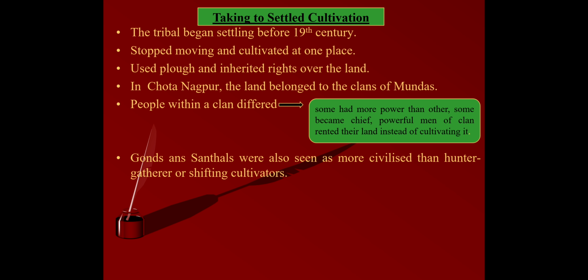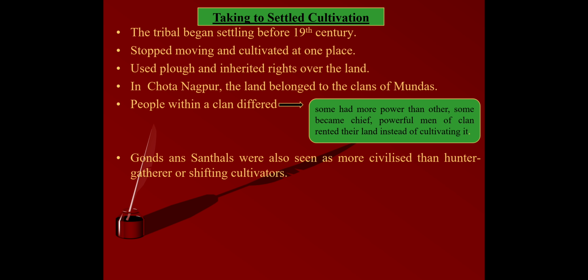Very often some people within the clan acquired more power than others, and some became chiefs whom others followed. So powerful men of clans started to rent out their land instead of cultivating it themselves. After some time British officials sought out settled tribals, and they saw tribal groups like the Gonds and Santhals, who had settled down, as more civilized.